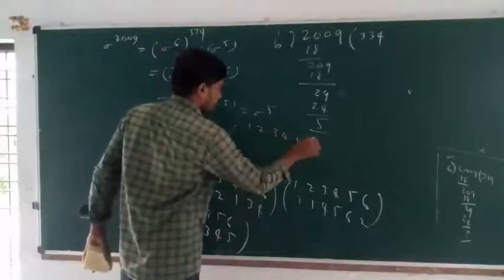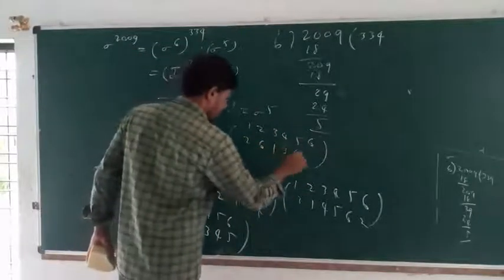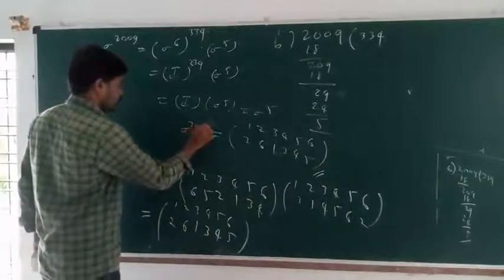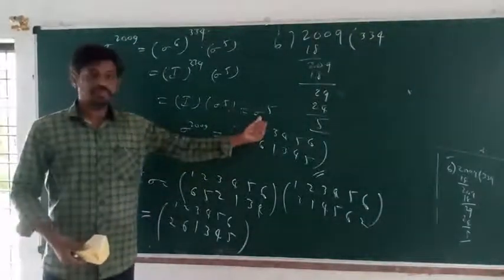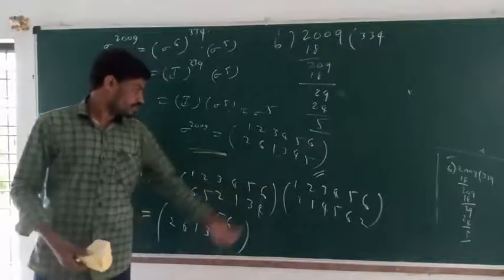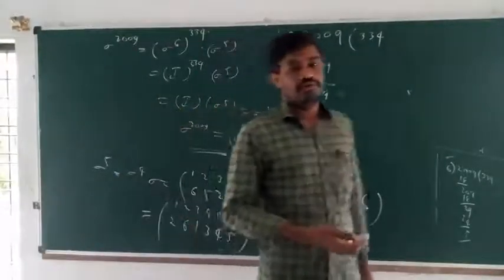So sigma power of 5 answer is 1, 2, 3, 4, 5, 6 and 2, 6, 1, 3, 4, 5. So this is the sigma power of 2009 answer. The permutation must be equal to the sigma power of 5 permutation. This is the final answer of sigma power of 2009.